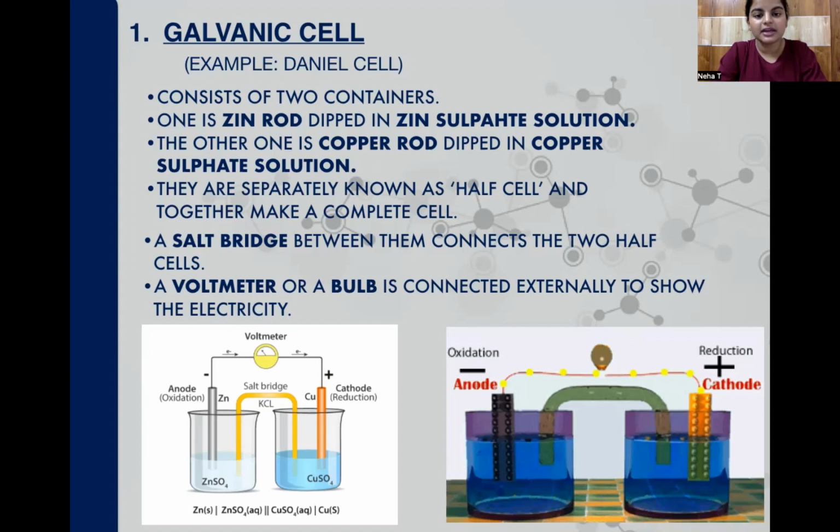It goes to the cathode, that is to the Cu2+ ions in the copper sulfate solution. It combines with the Cu2+ and forms copper. This copper is deposited on the copper electrode. The movement of electrons is shown down in the video. The electrons are moving from the zinc electrode to the copper electrode, and this produces electricity.